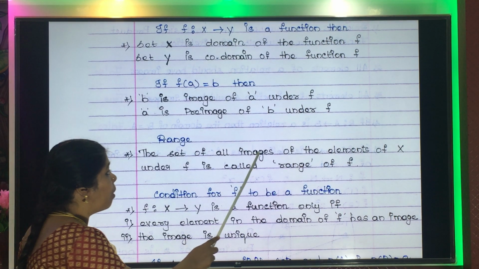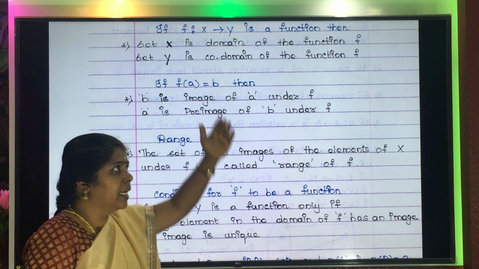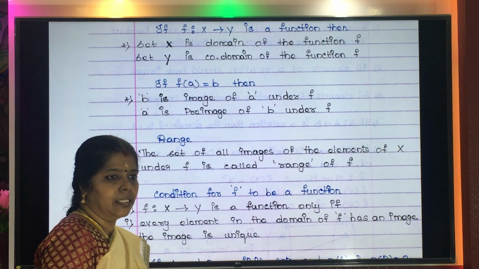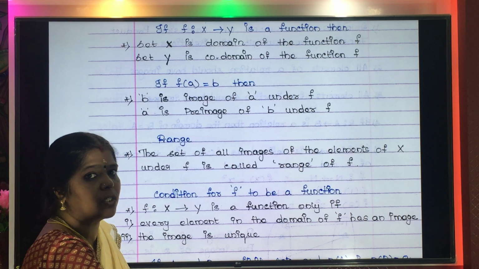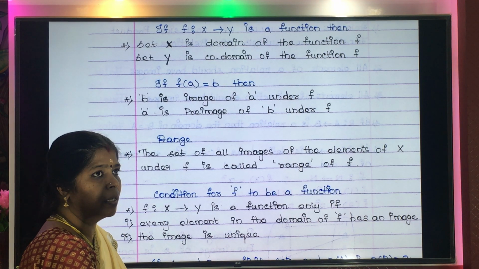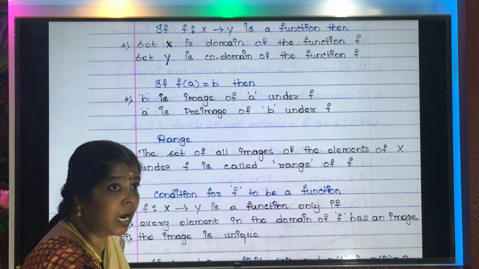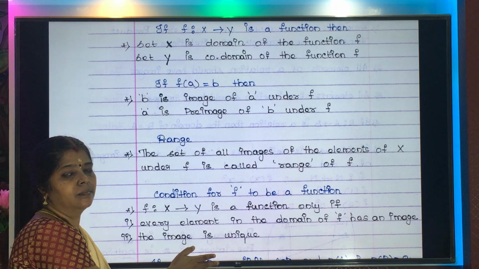The range is the set of all images of the elements of X. Now set X is the first set, right? So X will have elements in it, and all the elements in X will have an image in Y. Yes or no? Yes. Now all the elements of Y which are the images of the elements in X.